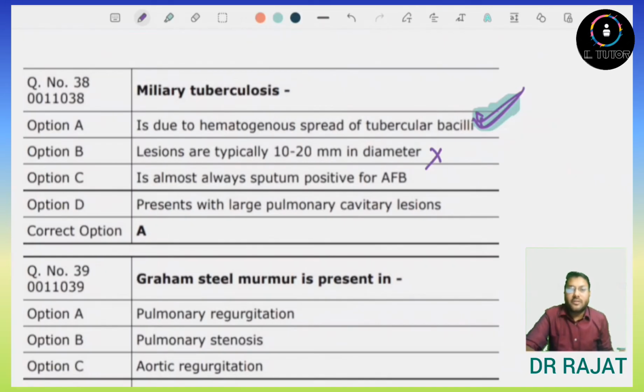Is almost always sputum positive. So, no, there is no specification that it should be always sputum positive. And present with the large pulmonary cavity lesions. This is again false. Cavity lesions is present, but they are not large. They are very small. So this is again false. So answer here will be option number A, that miliary tuberculosis is due to the hematogenous spread of the tubercular bacilli.